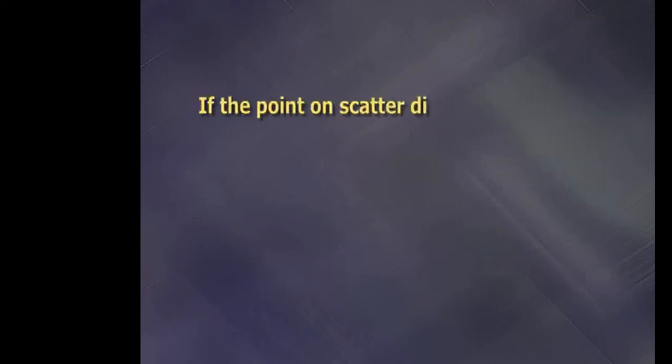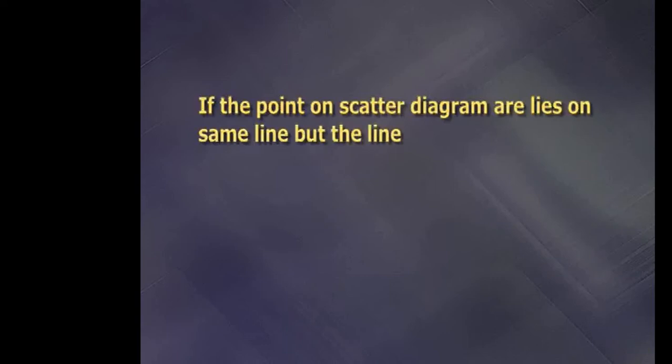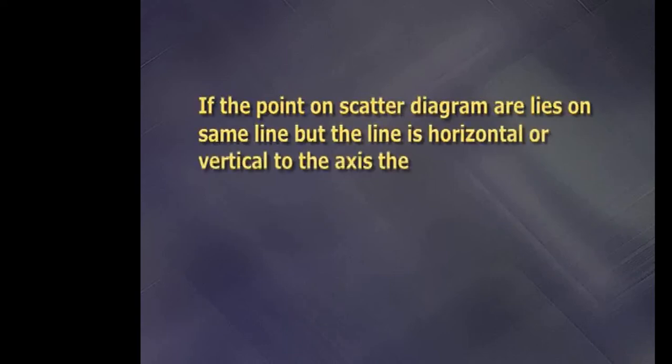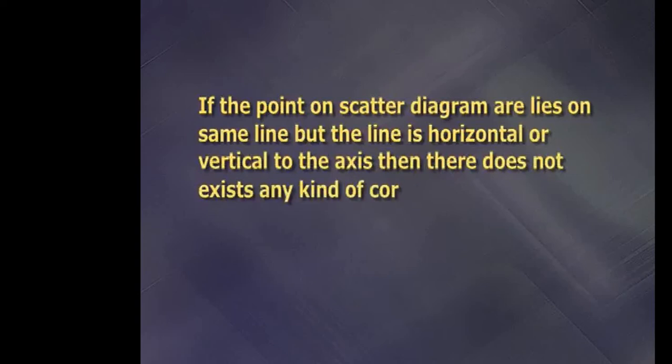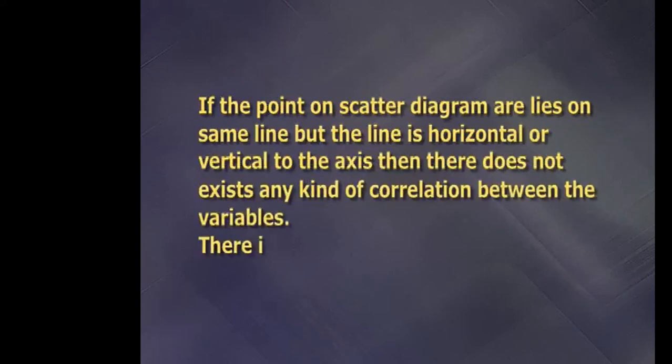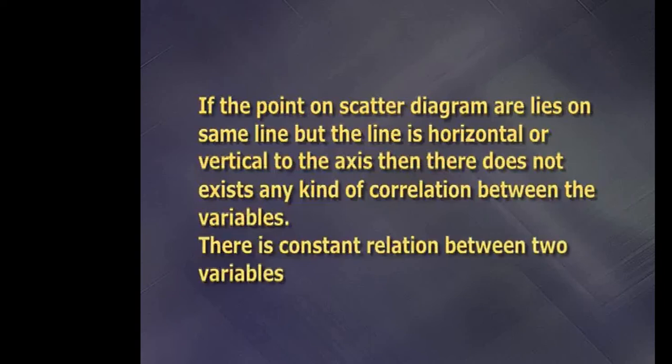If the points on the scatter diagram lie on the same line, but the line is horizontal or vertical to the axis, then there does not exist any kind of correlation between the two variables. There is a constant relation between the two variables. From the diagram, the nature, type or direction of correlation between variables can be studied very easily, but the degree or numeric measure of the relationship is not known, and hence this method is not used in practice.